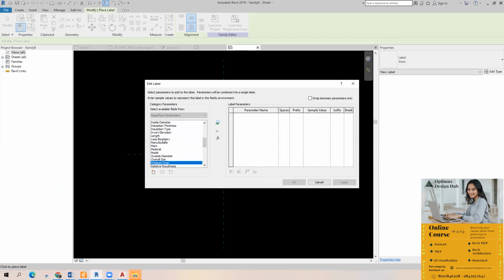I'm going to give the system abbreviation first. Next, the size. Next, any other default parameter like comments. There is a parameter called comments here, and I'm just going to use it. I'm not going to break it; everything will come out on a single line.